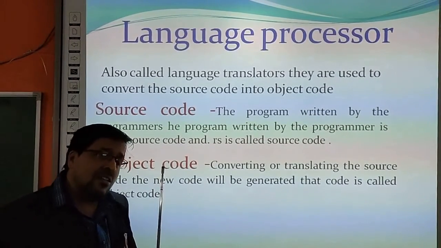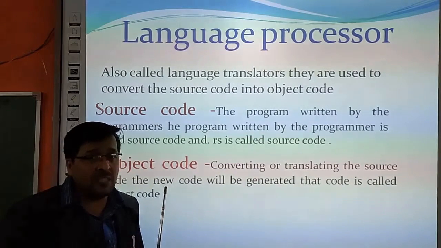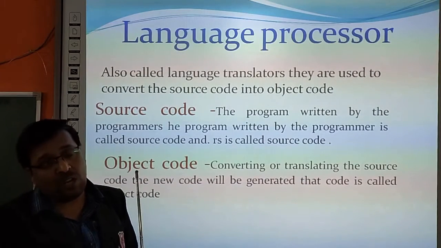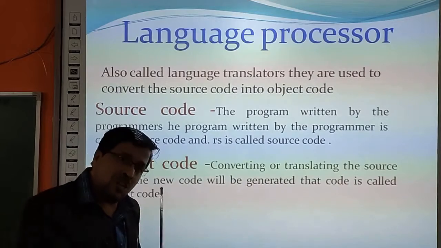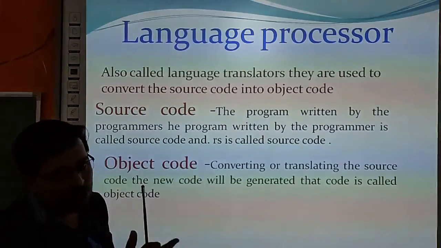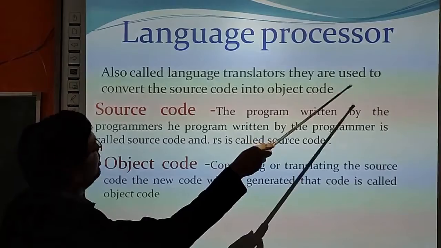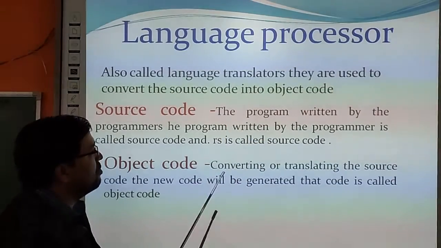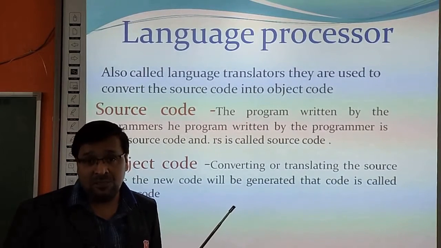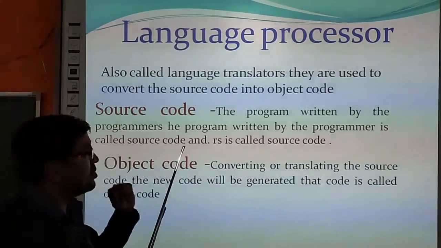So language processors are also called translators. Why are they called translators? Because I have already told in my previous presentation that we need to convert source code into object code, because the machine understands only object code. They are used to convert the source code into object code. Source code is the program written by the programmers for performing specific tasks. These types of code are called source code.